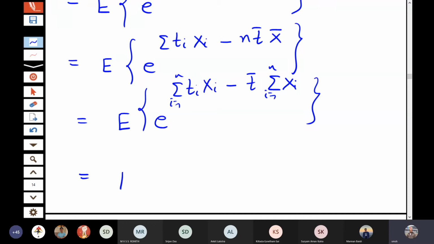So this can then be written as the expectation of e to the power sigma (ti minus t bar) xi, i equal to 1 to n.